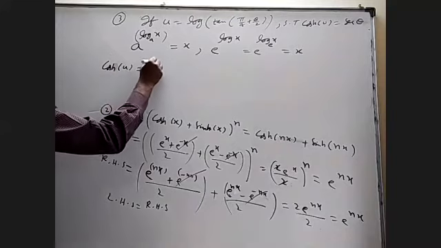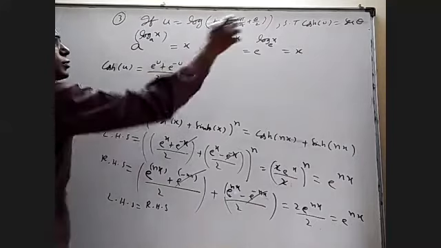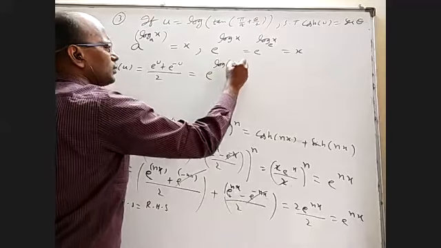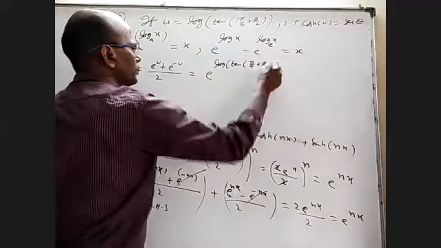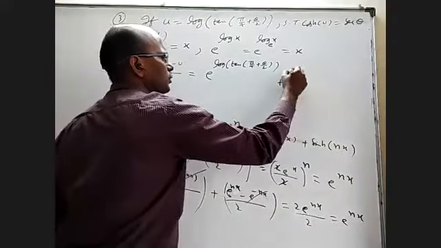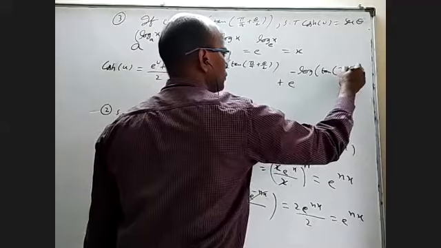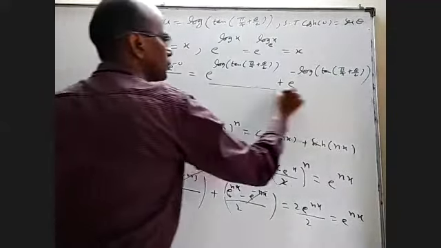Is e power u plus e power minus u by 2. What is u? e power log of tan of pi by 4 plus theta by 2, plus e power minus log tan of pi by 4 plus theta by 2, by 2.